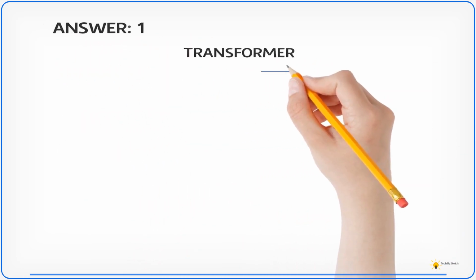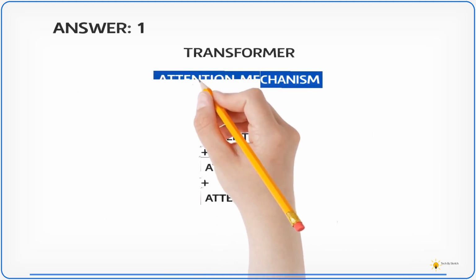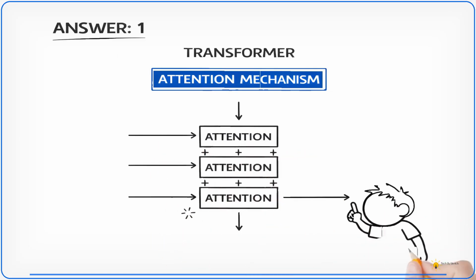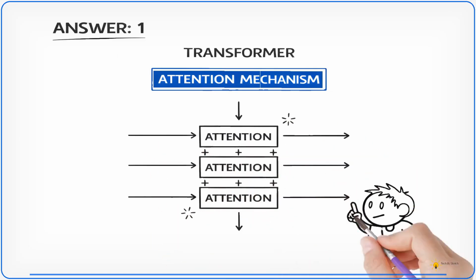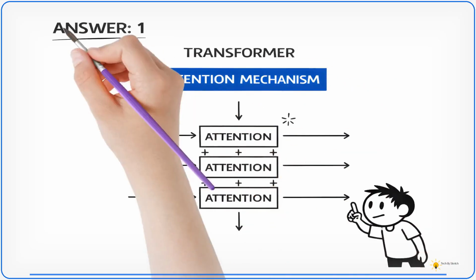The correct answer is 1. Transformer. Modern large language models are typically based on transformer architecture because it handles context far better than older approaches. This was a major breakthrough in language modeling.